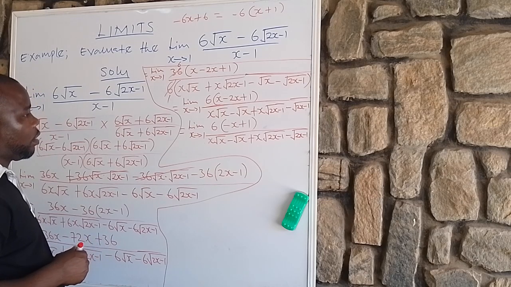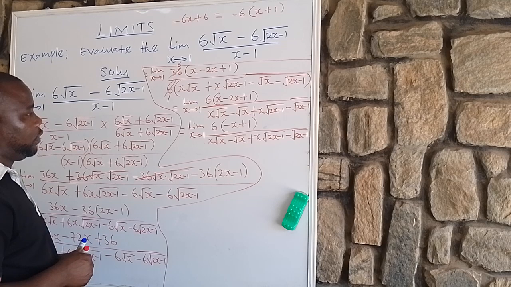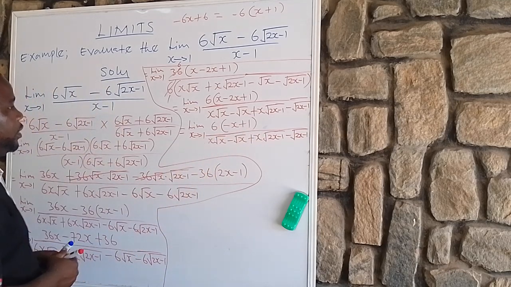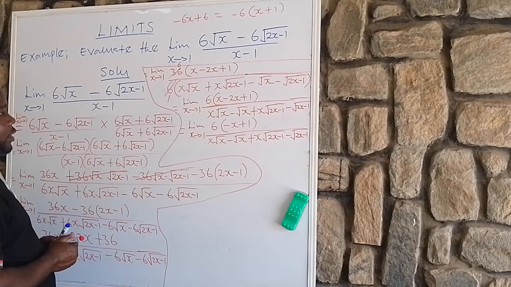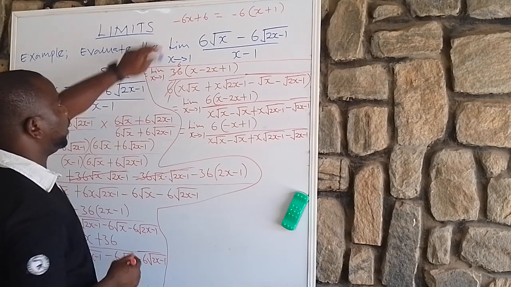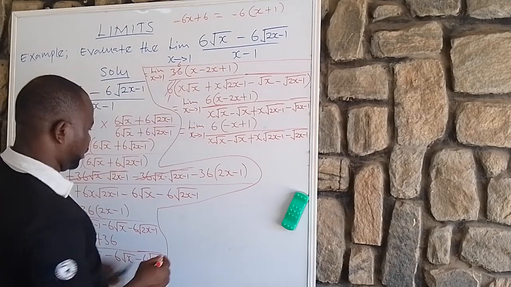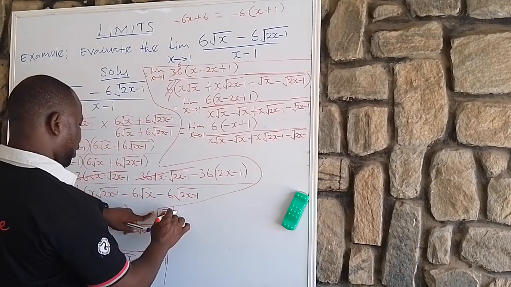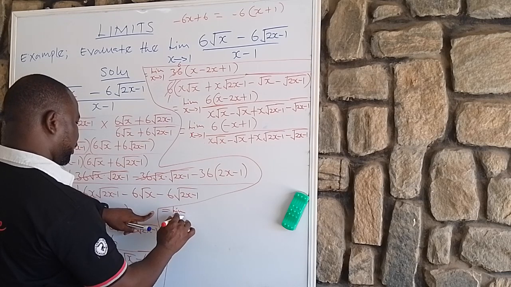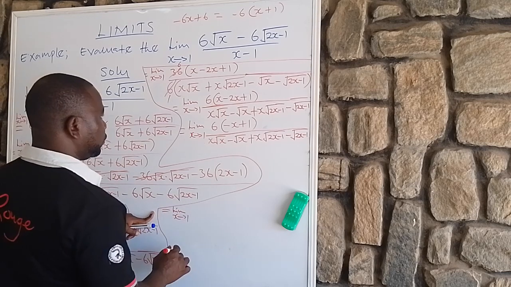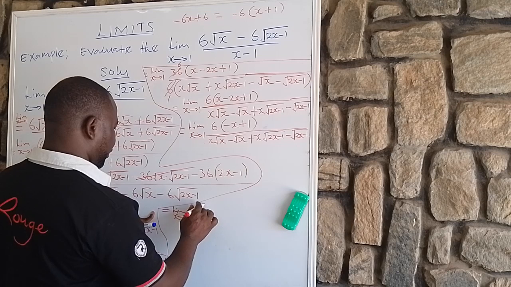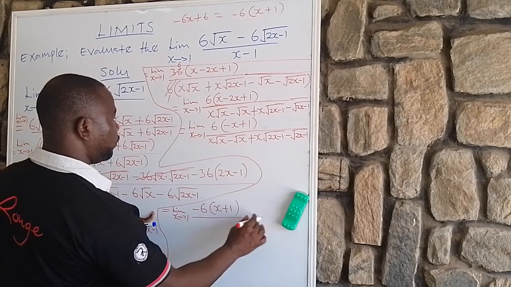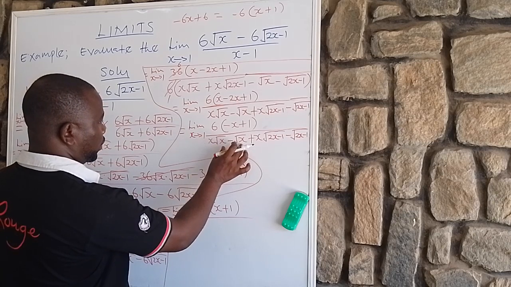Okay. So, if you can see what I am saying, look at this limit. We are going to present it this way. This is equal to the limit as x tends to 1 of minus 6, open bracket, x plus 1, all over... Look at this place.